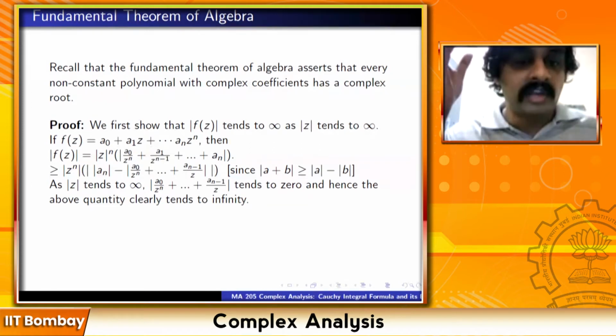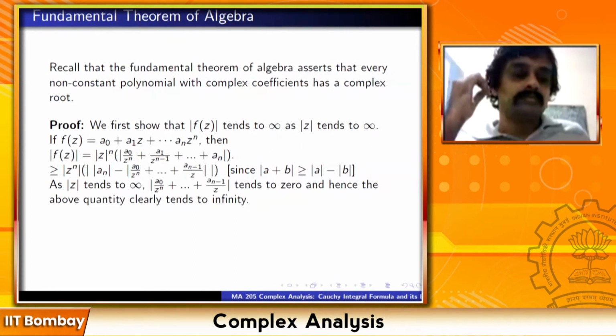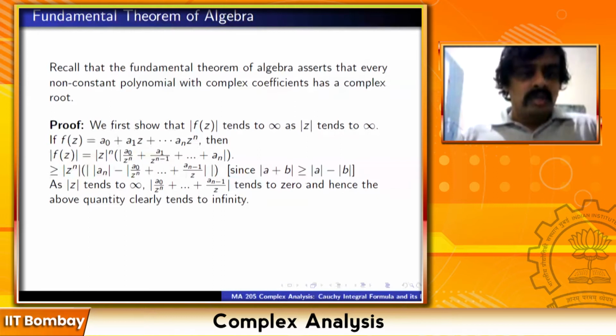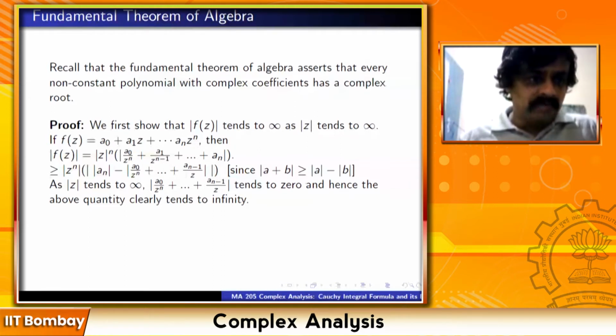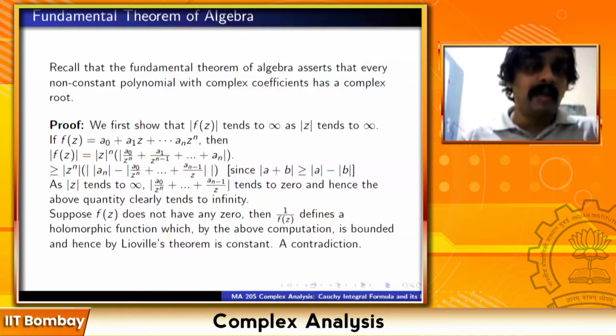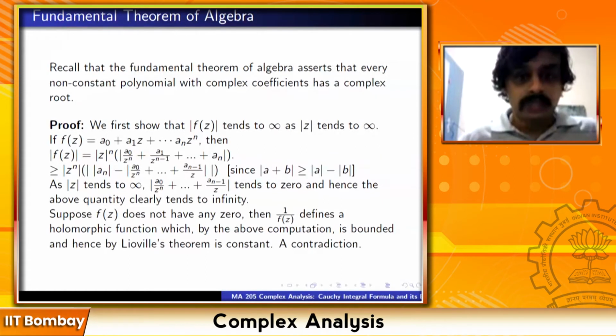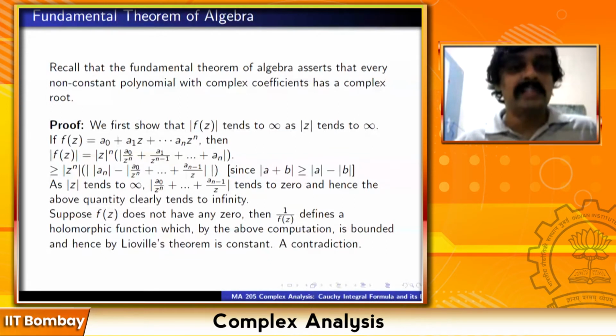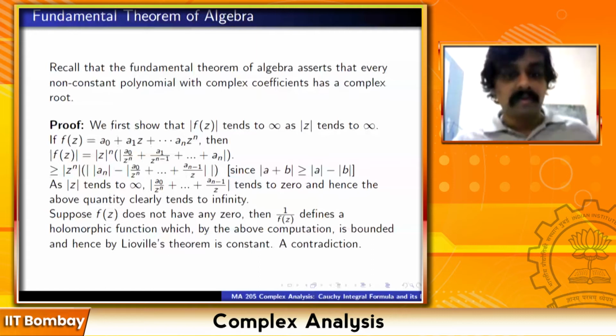Is this much clear so far? Yes, I think that's fine. So we have proved that mod f z tends to infinity as mod z tends to infinity. Now suppose f z does not have any 0. Then 1 upon f z defines a holomorphic function which by the above computation is bounded, and hence by Liouville's theorem it is a constant, which is a contradiction, right?